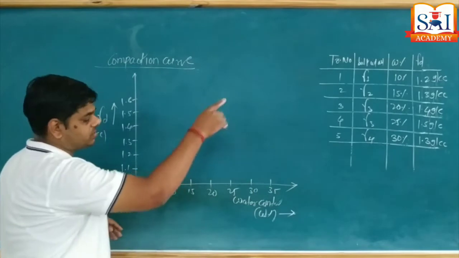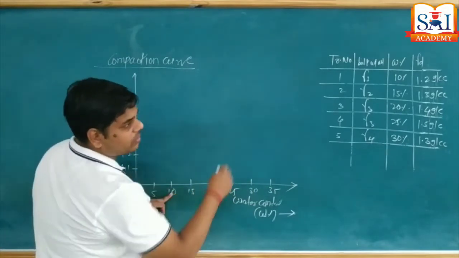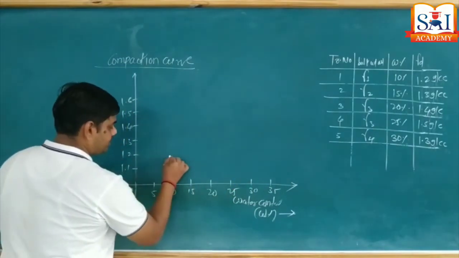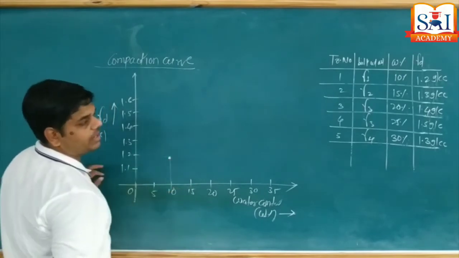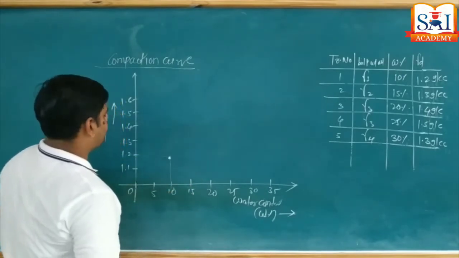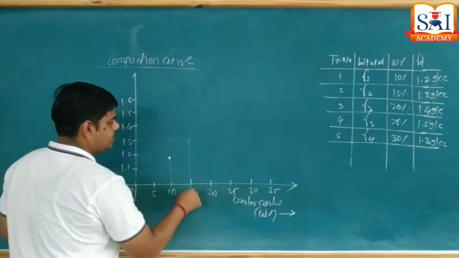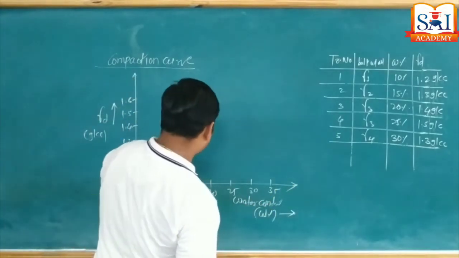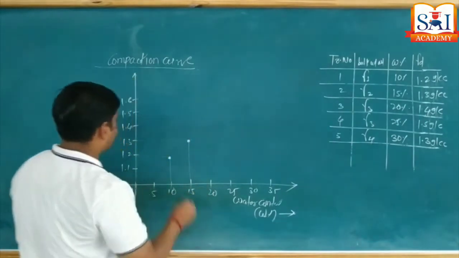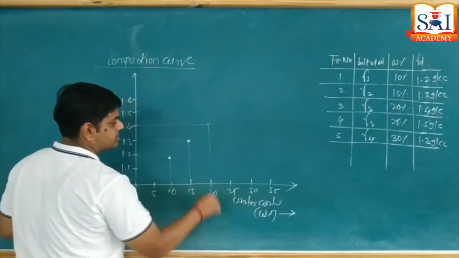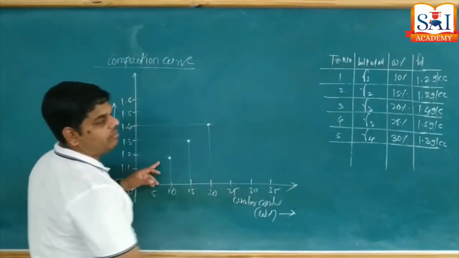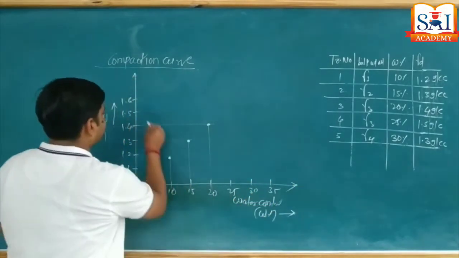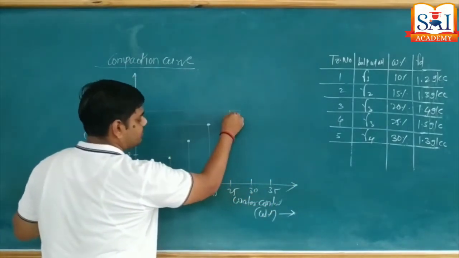So for the first, water content is 10%, value is 1.2. We got the first point. Second point, water content 15%, 1.3, like this. Third trial, water content is 20%, gamma D is 1.4. Then fourth trial, water content is 25%, 1.5 gram per cc is the value.